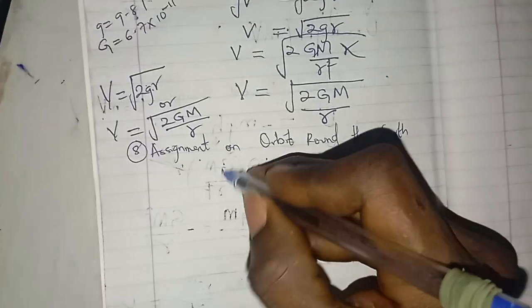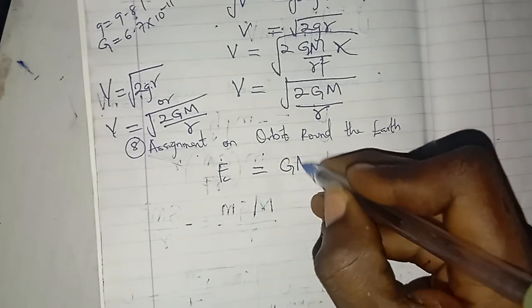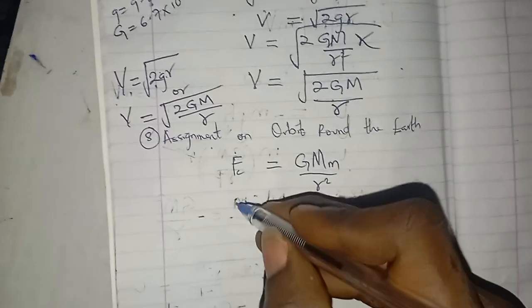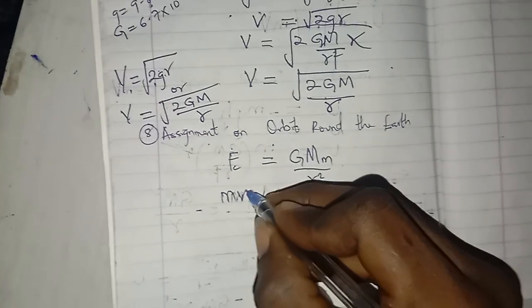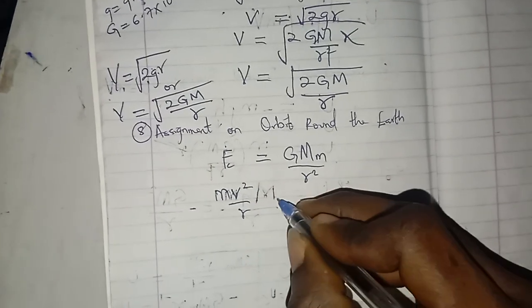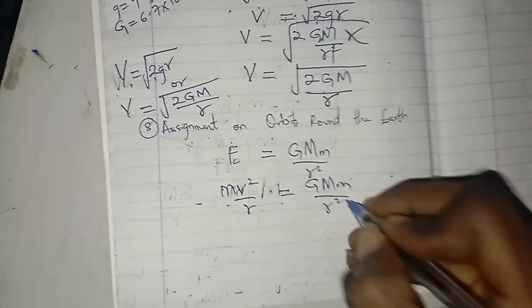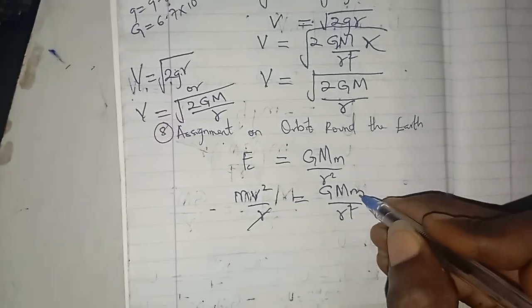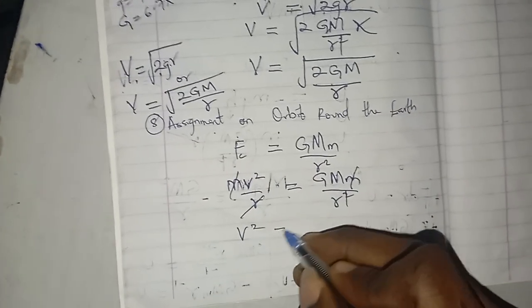This one is simply talking about centripetal force is equals to GMm over r square. Everything I'm doing is on the Earth. So you see, it's always all about comparing it to this. And centripetal force is simply mv square over r equals to GMm over r square. This can take care of this. That I have, okay, this can also take care of this. That I have v square equals to